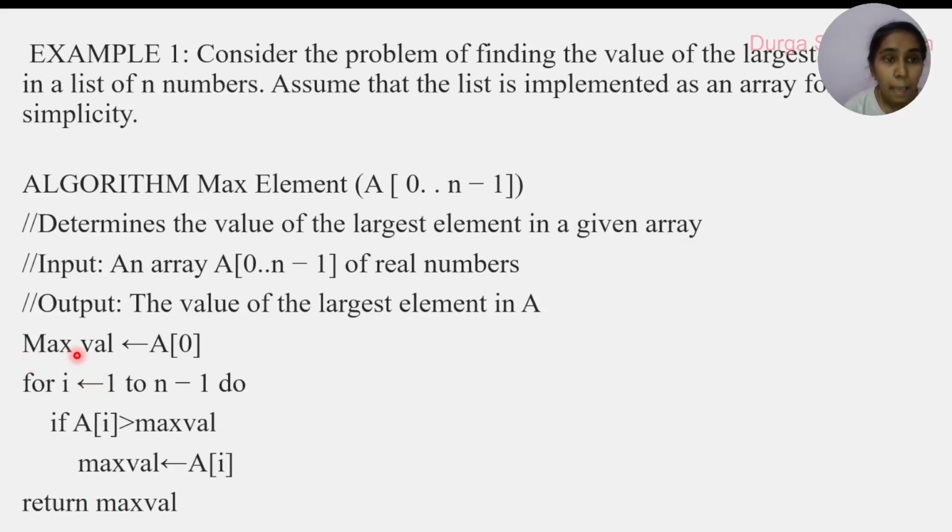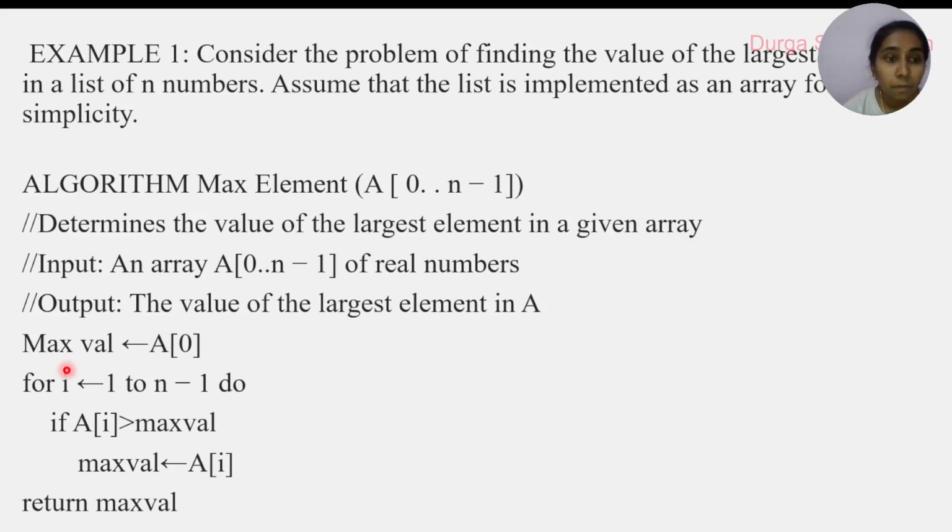Yes, so that's why max value is equal to a of 0. Here max value is nothing but a variable. I'm assuming a of 0 is the maximum element. Next, we have to compare a of 0 with a of 1, a of 2, a of 3, a of 4. Then only we can find the maximum element. So that's why I'm using a for loop for the number of comparisons.